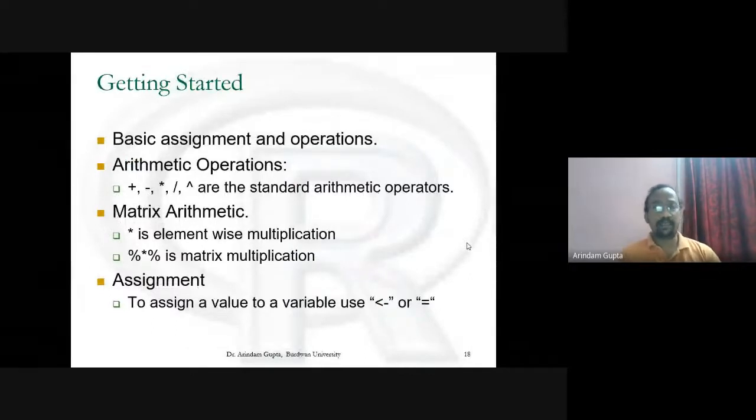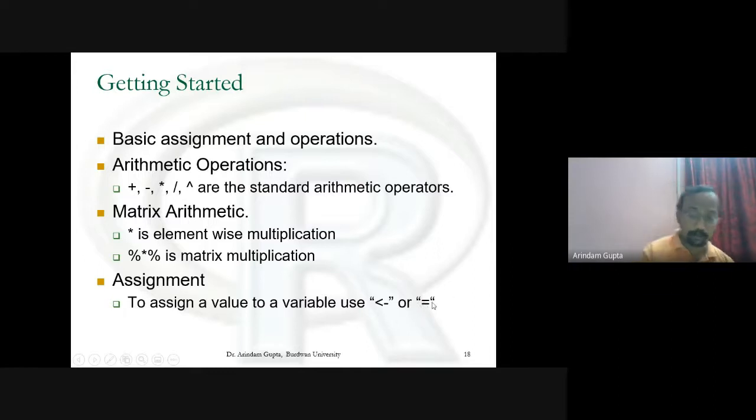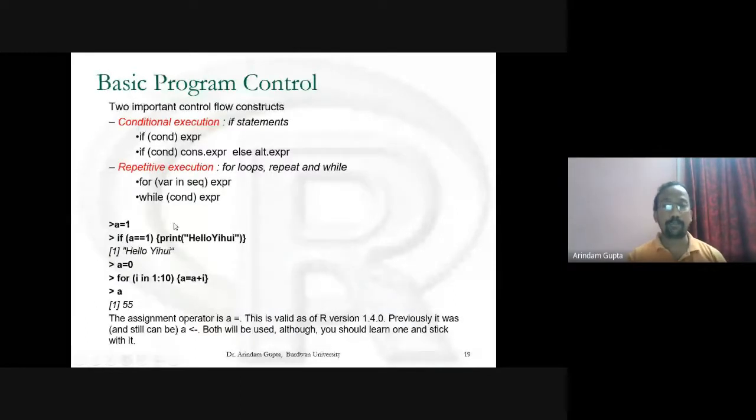Basic assignments and operations. Arithmetic operations. These symbols are the standard arithmetic operators. To assign a value to a variable, use less than, dash, or equal to. Basic program control.